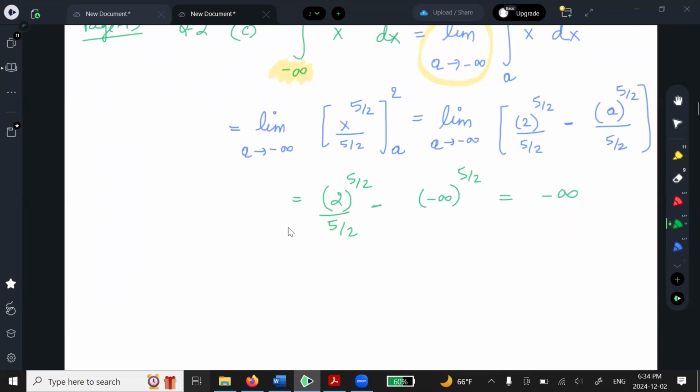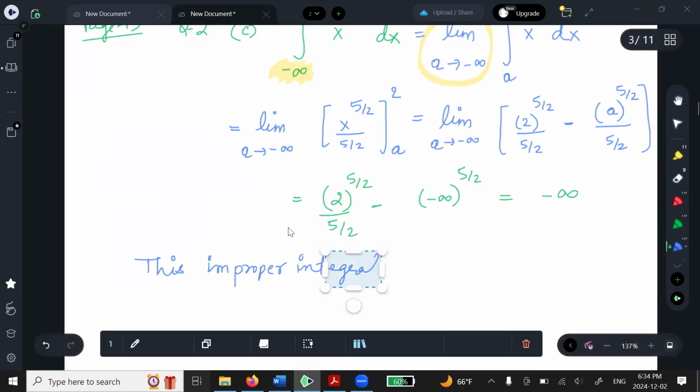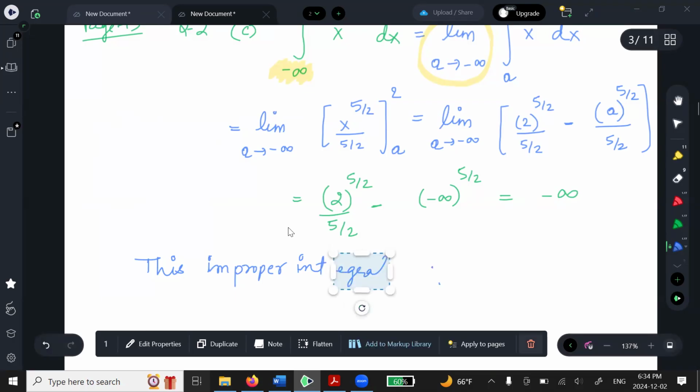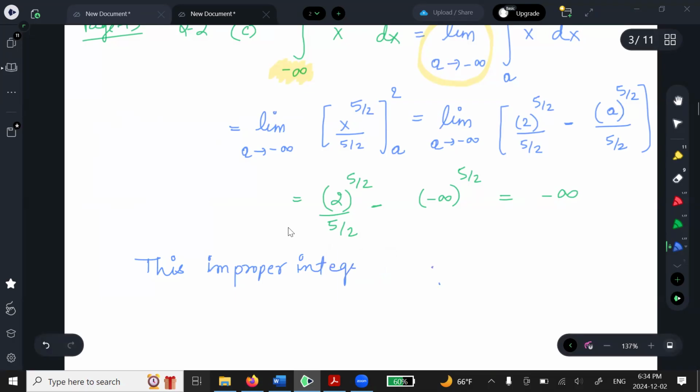This improper integral diverges, because it's not converging, it's not approaching a nice real number. So in this case, we say the improper integral diverges. Good.